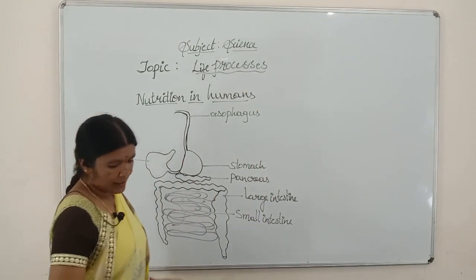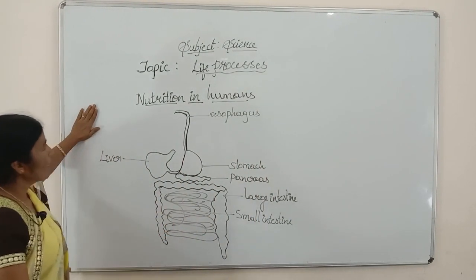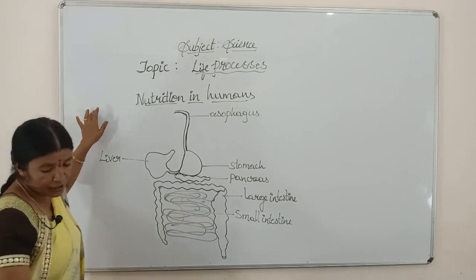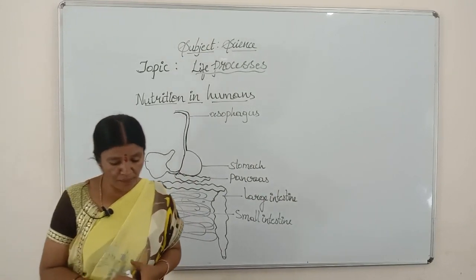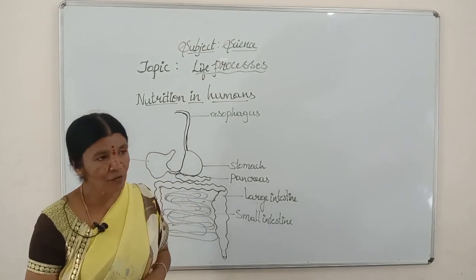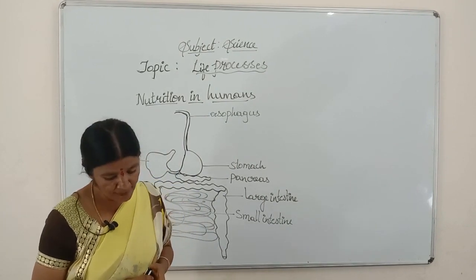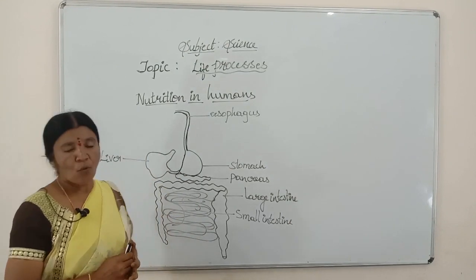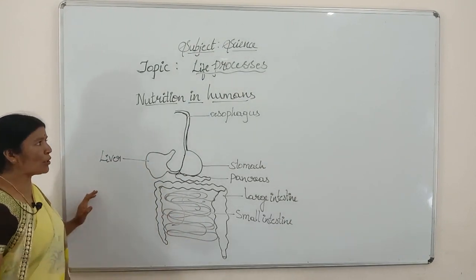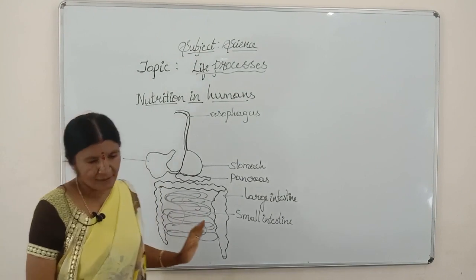Now, digestion, nutrition in human beings. Digestion is a process in which complex food substances are converted into simple substances. Why should the food be broken down into smaller substances?